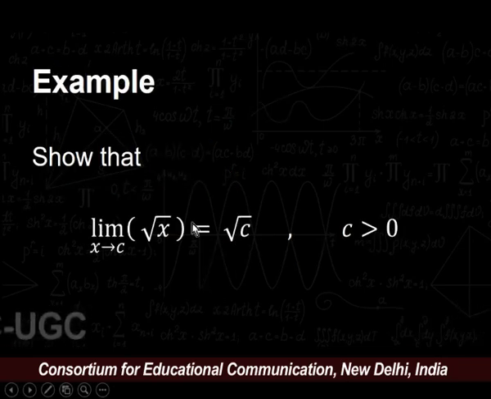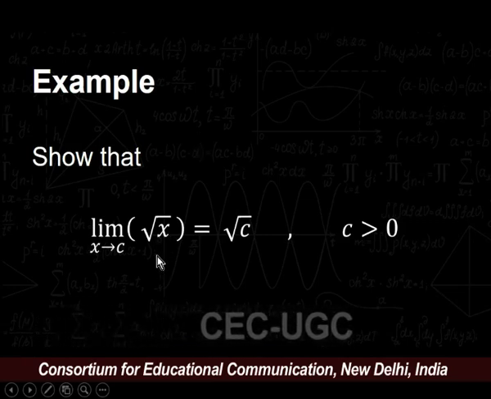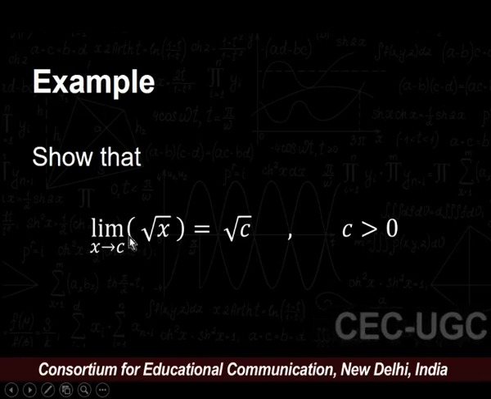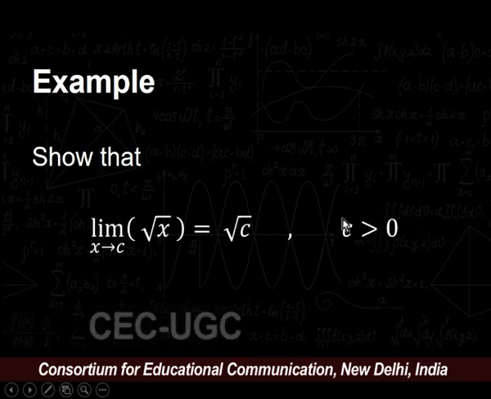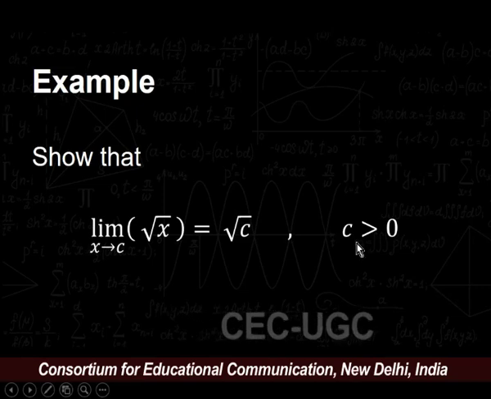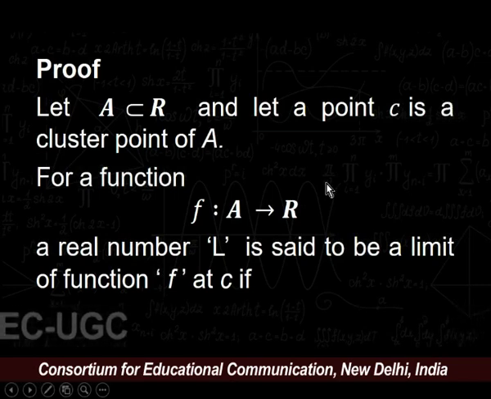Let us consider another example. We need to prove that limit of under root x is equal to under root c when x approaches c, and c must be greater than 0. Again, recall the definition of the limit of a function at a given point.